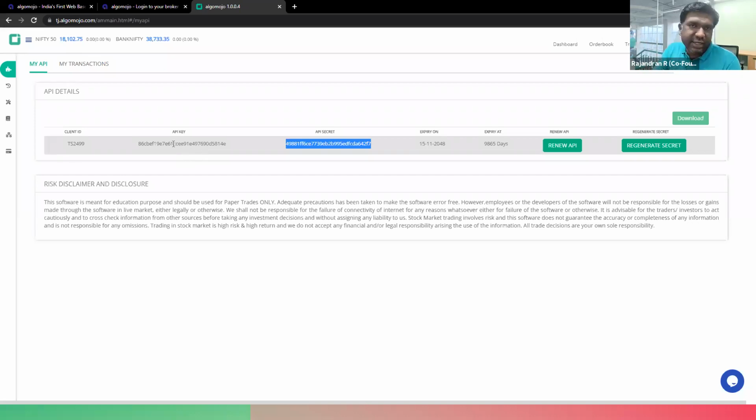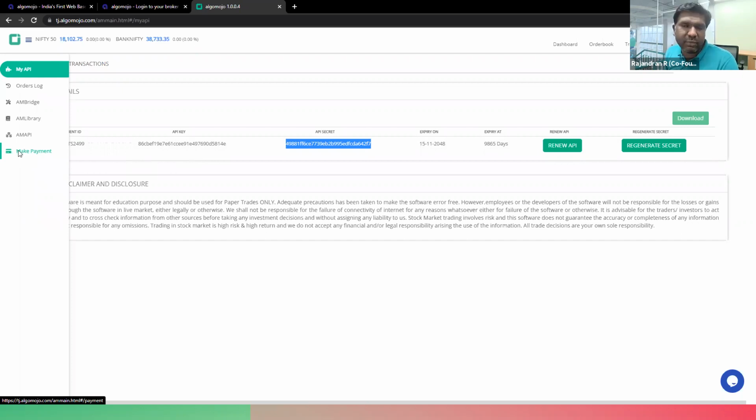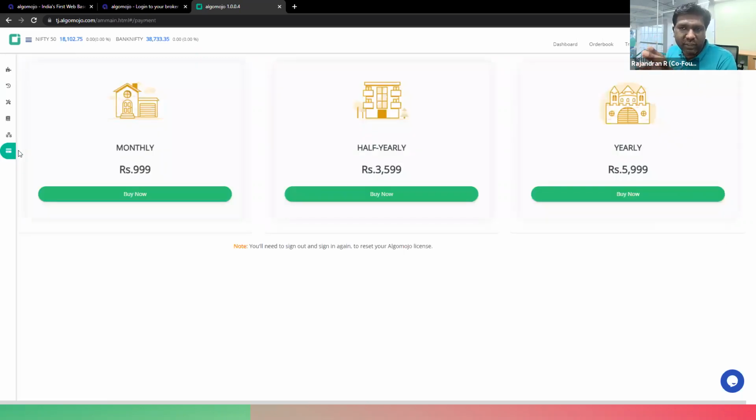If you already have a trading account with that particular broker, then you also enjoy 7 days of free trial by default. Later on, you can decide whether you want to open a new account to enjoy unlimited free access, or continue with your existing account with the broker. In that case, there will be a minimal fee. The fee is applicable only for users of the broker who already have a trading account and don't want to open a trading account via AlgoMojo.